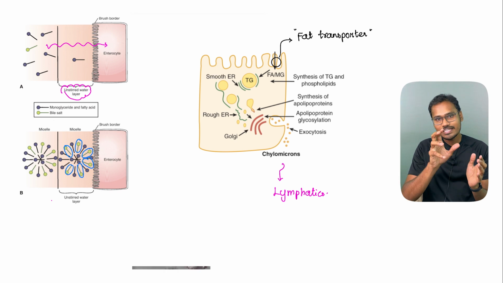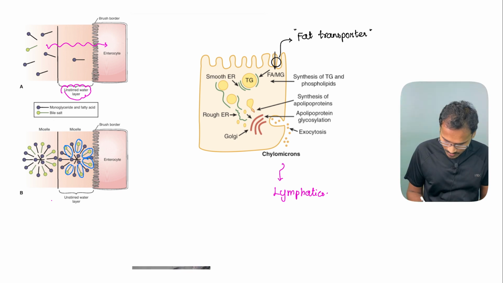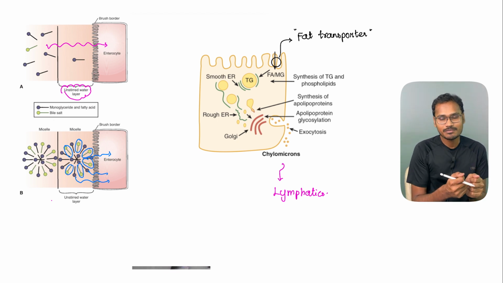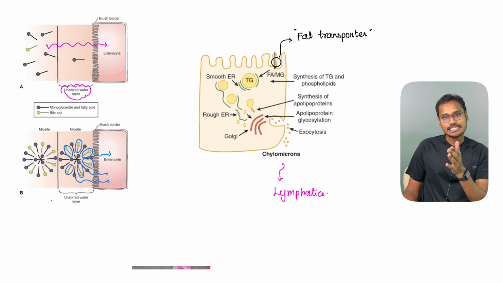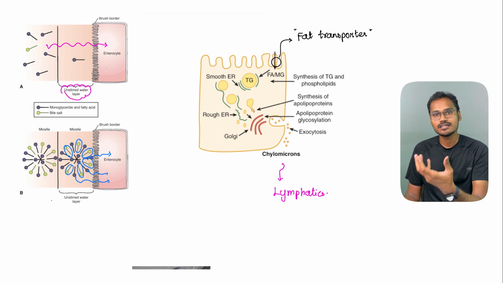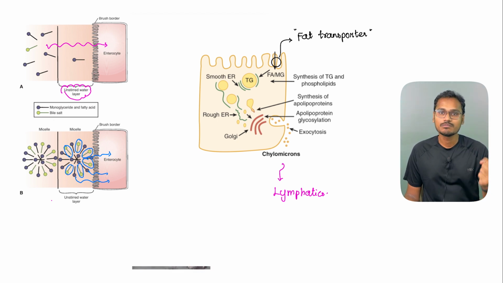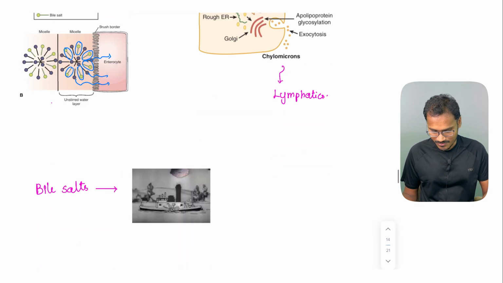Now this wheel-like structure will slowly go into the brush border, and what it will do, it will release these free fatty acids and monoglycerides into the intestine. The bile salts will not go inside. They have just come here to drop them. So afterwards the bile salts, which are not entering into the cell, will come back and pick some more fat molecules and then drop them again. So it is basically like a ferry service. That's what we can say.